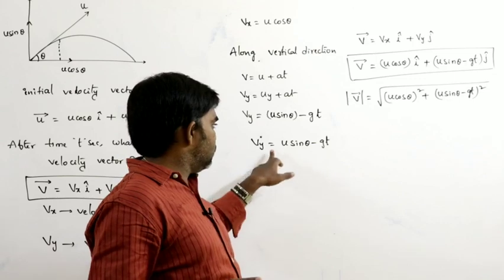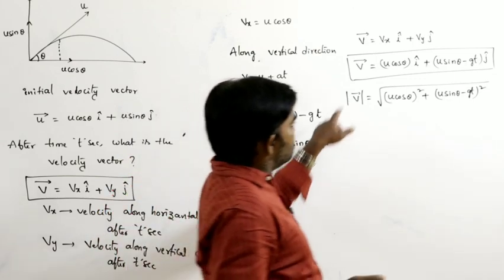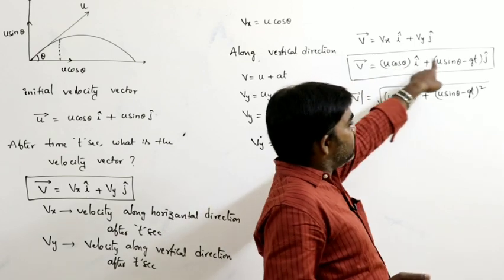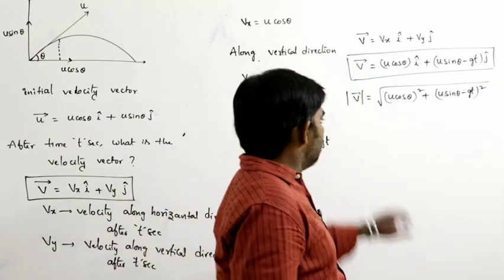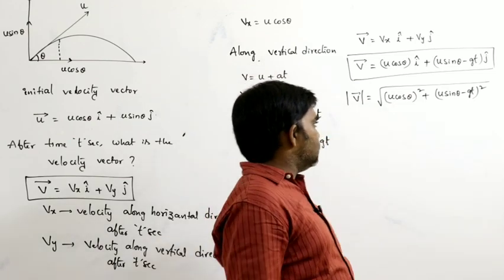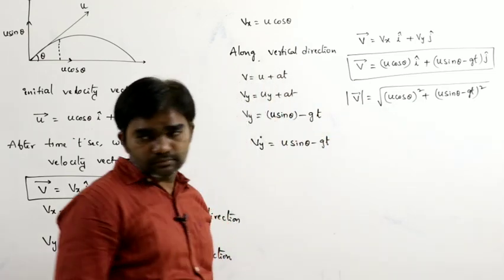So vy equals u sin theta minus gt. Final velocity vector V bar equals u cos theta i plus (u sin theta minus gt) j, and the modulus of velocity is found like this.